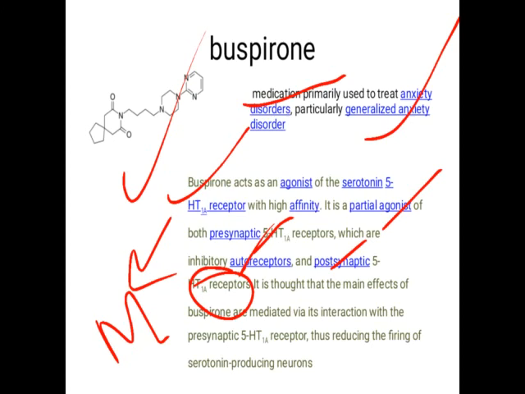Okay, so this is about the anxiolytic drugs. You have to say only there are two drugs: oxazepam, which is a benzodiazepine derivative. Second one, the anxiolytic drug buspirone. This buspirone drug is a serotonin agonist drug or 5-hydroxytryptamine receptor agonist. Okay, so this is about the small subunit, that is the anxiolytic drugs.